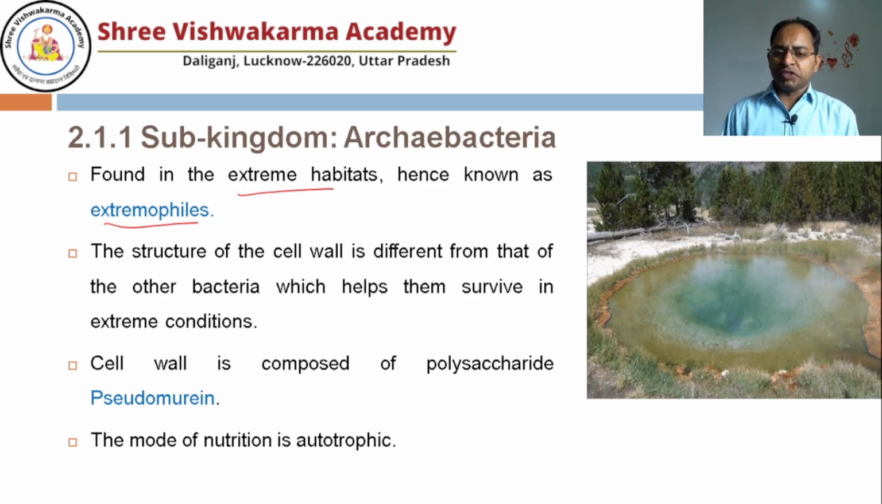Once you go to visit Uttarakhand, Yamunotri or Gangotri, there naturally hot water comes out of the earth. So you can find the hot spring here. The boiling water is there, and surprisingly, scientists found that if you take a sample from here, there is bacteria, which is not normal. They live in the hot spring, the hot condition. That's why they are known as thermophiles.